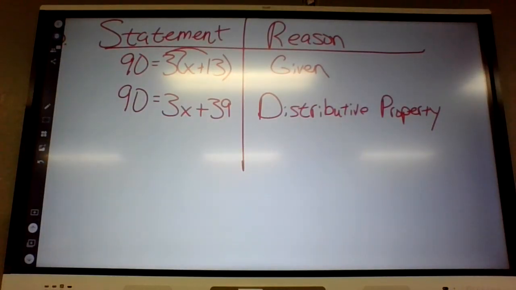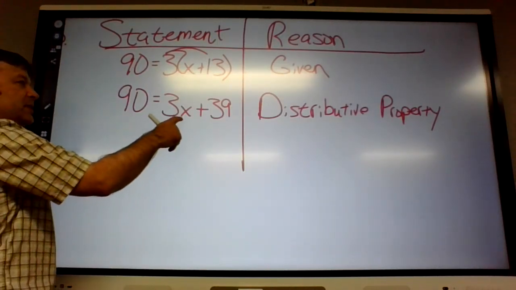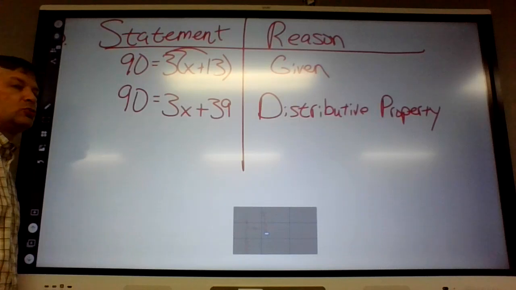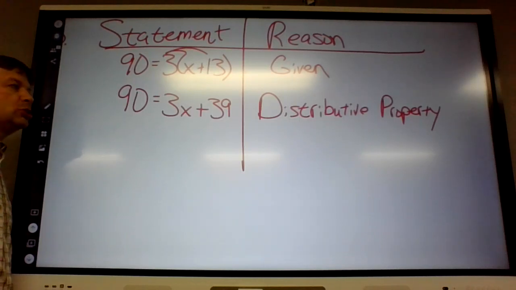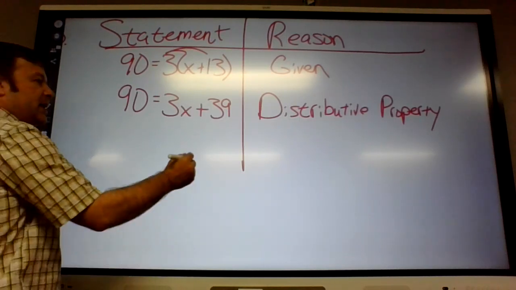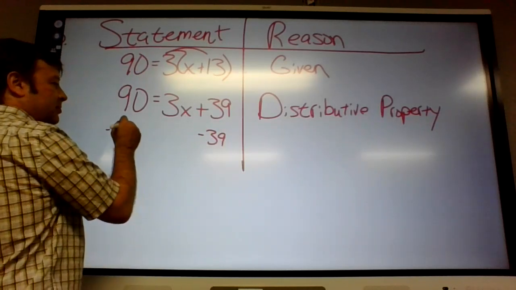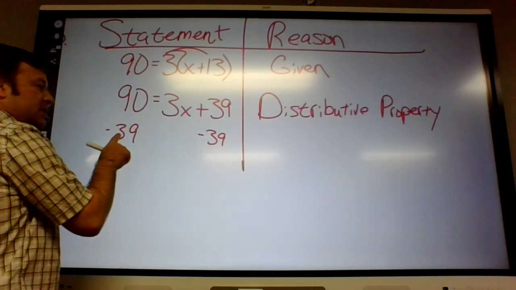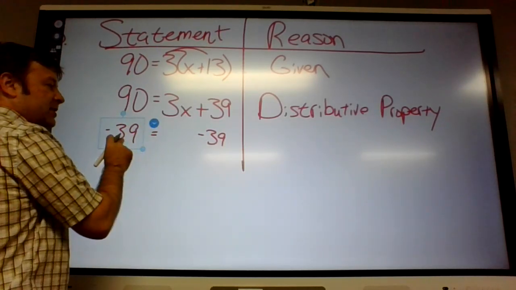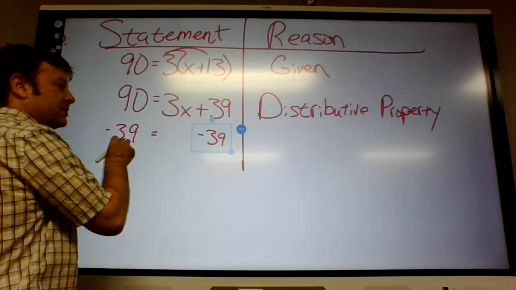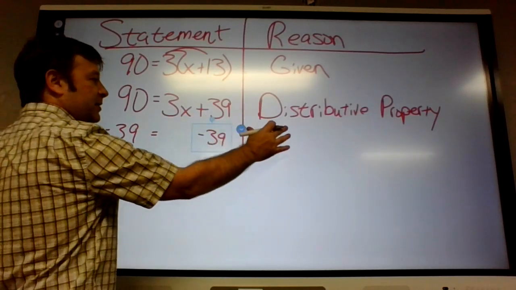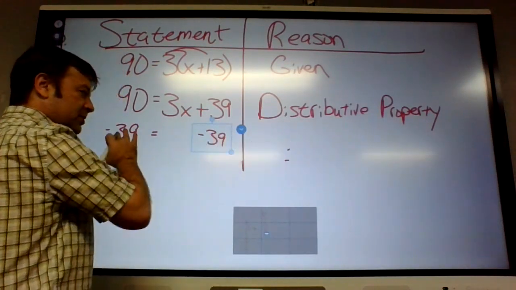Okay, and then if we're solving this for x, what would our next step be after that? You'd subtract 39. Now, I have seen it written like this, where you show 39 equals 39, that you're subtracting the same value, and then they put the reflexive property because these two are equal.